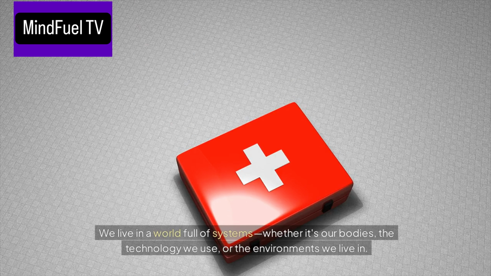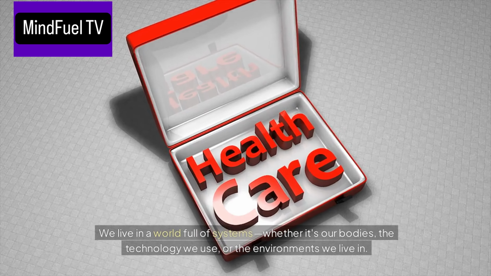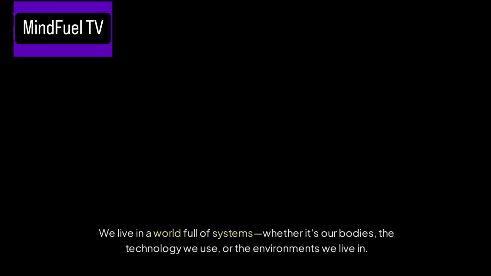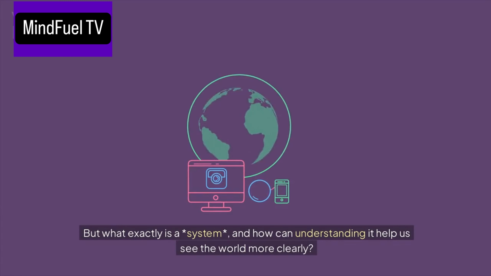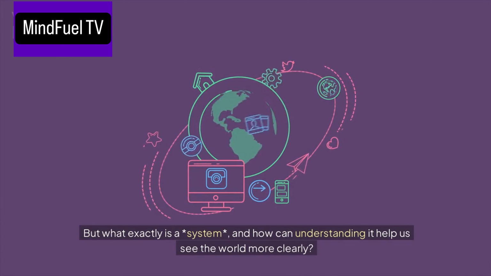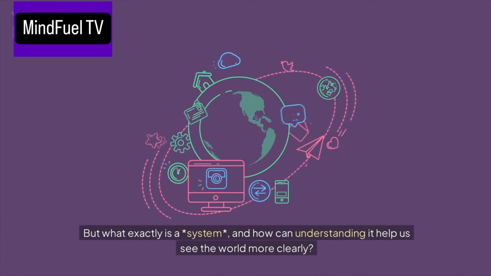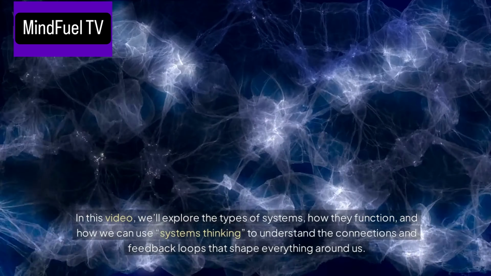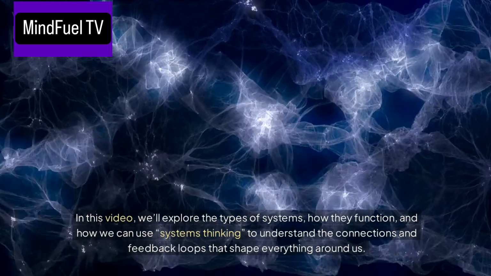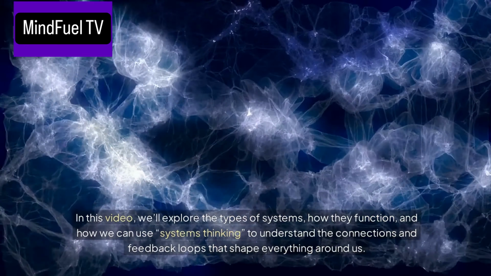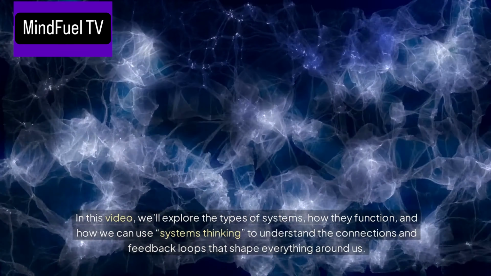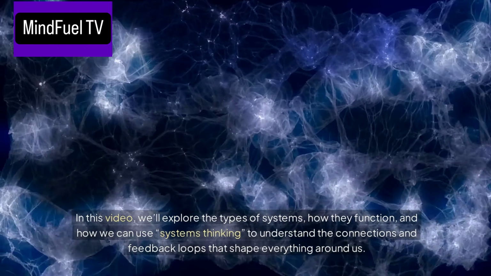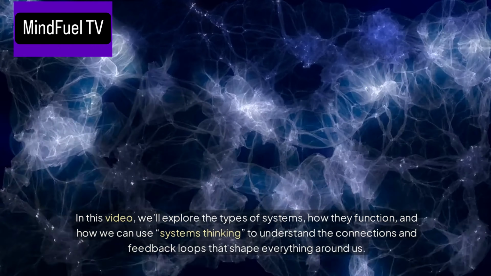We live in a world full of systems, whether it's our bodies, the technology we use, or the environments we live in. But what exactly is a system? And how can understanding it help us see the world more clearly? In this video, we'll explore the types of systems, how they function, and how we can use systems thinking to understand the connections and feedback loops that shape everything around us.